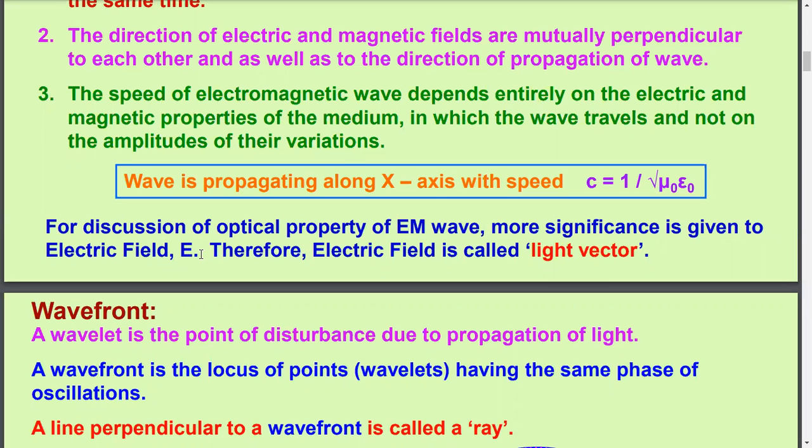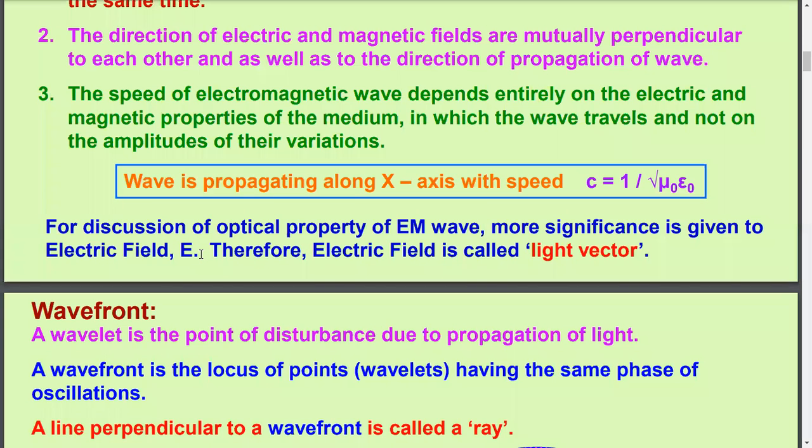and the nucleus of atom consists of positively charged particles confined in the nucleus, and hence this positive charge particle creates a sphere of its own electric field. Therefore, every material medium is associated with electric field, and as soon as light enters into that material medium, the electric field present in the light wave and electric field of that material medium interact with each other. That's why significance is given to the electric field E, not magnetic field B.